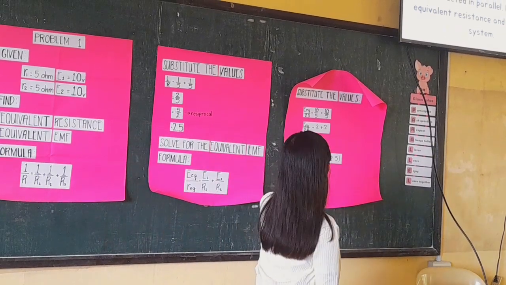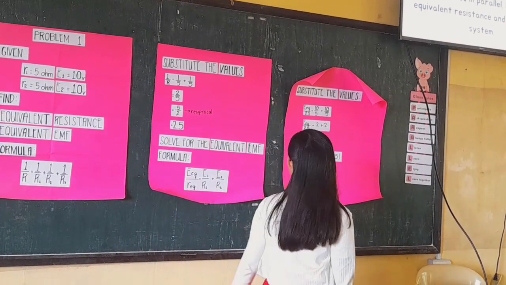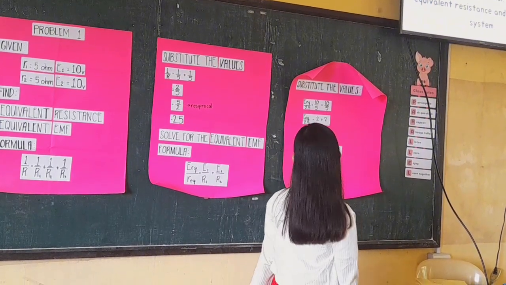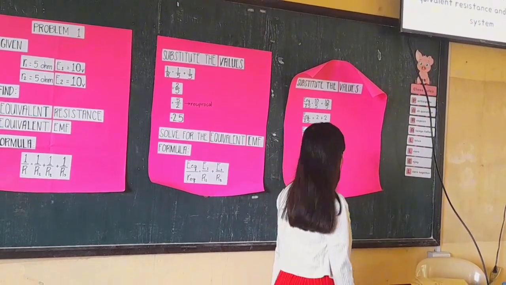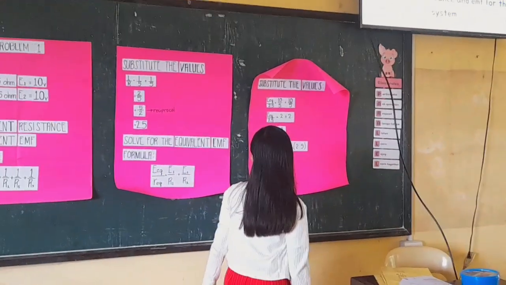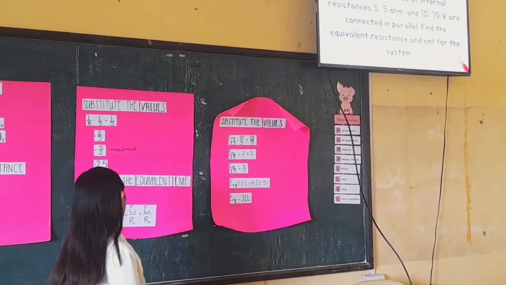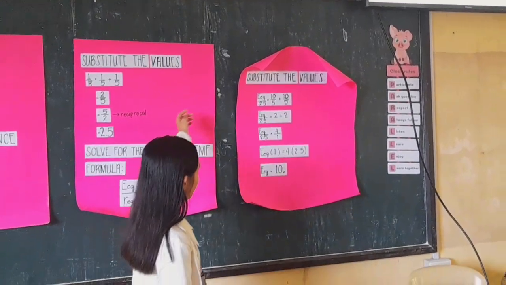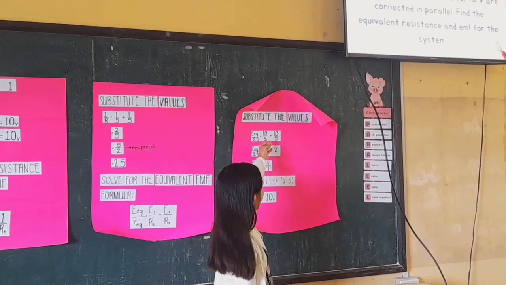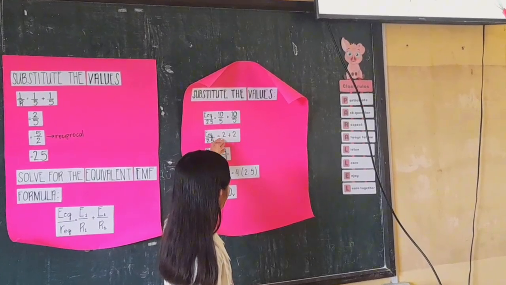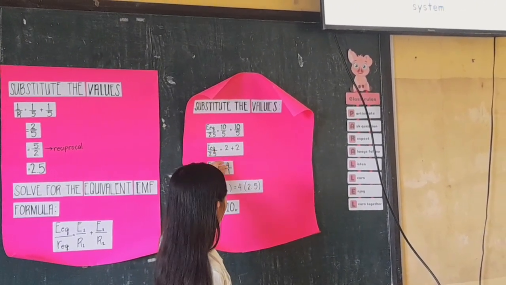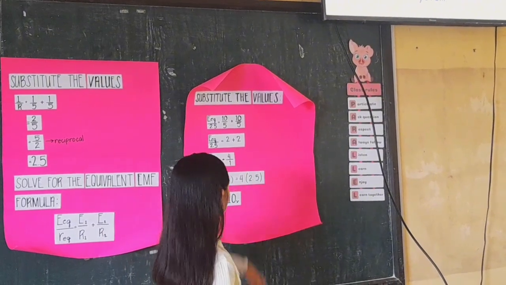So we substitute the values of E1, which is 10 volts, and also E2, 10 volts, and the value of the internal resistance, which is 2.5 here. We simply divide the 10 over 5, which yields the answer 2, and we get the answer that we add over 4.